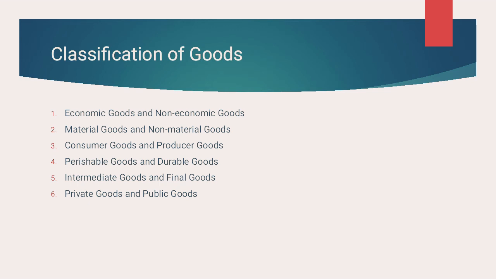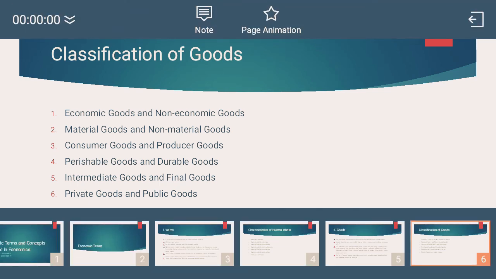Fifth point is intermediate goods and final goods. Intermediate goods are those goods which are produced for the purpose of being used in the production. These are the same as the producer goods.